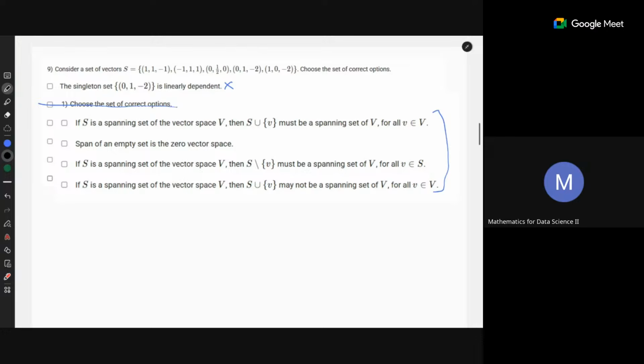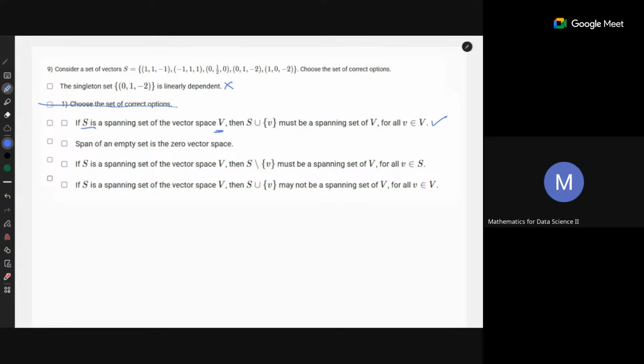Now, which of them is correct? If S is the spanning set of the vector space V, then S union V must be a spanning set of V. Yes, it should be true, because S is the spanning set of the vector space. So if you add any more vectors, it won't change the fact that S already spans it. We have only added more information, so it doesn't matter.